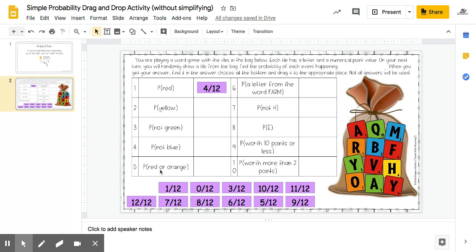All right, guys, so we did the first one together. If you have any questions on certain probabilities on this drag and drop, please email me or comment on this assignment, and I will get back to you guys as soon as possible. Okay, but guys, keep up the great work. I've been noticing awesome work on all the assignments you guys have been submitting, especially today with the second day of the simple probability. So you guys are doing really well. Keep the questions coming, and you guys will do great.